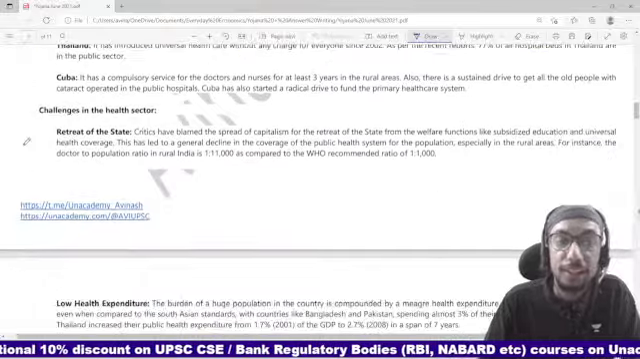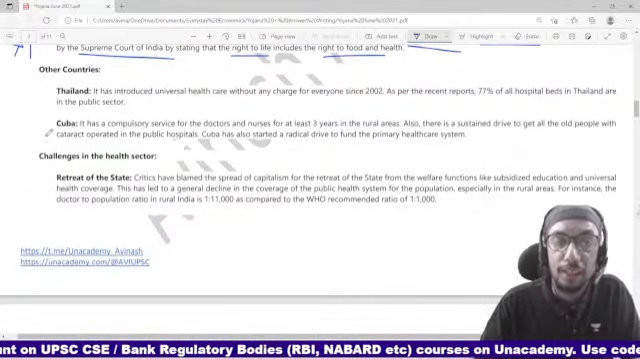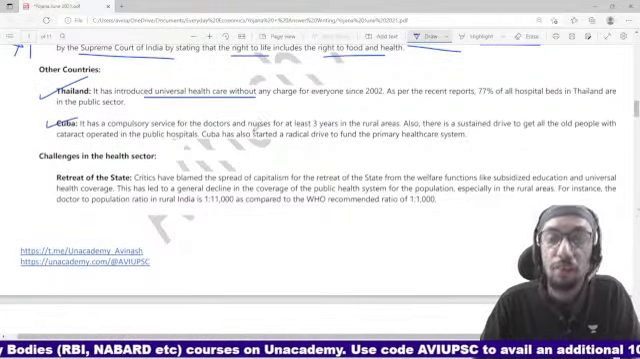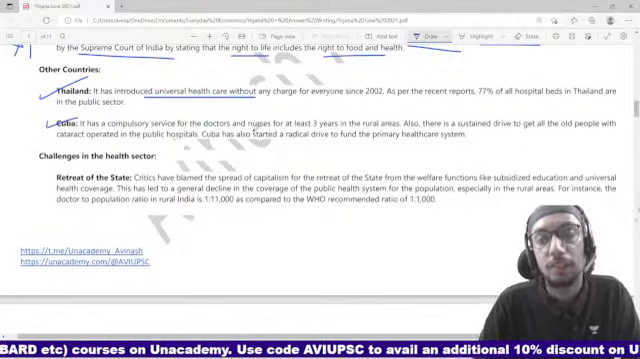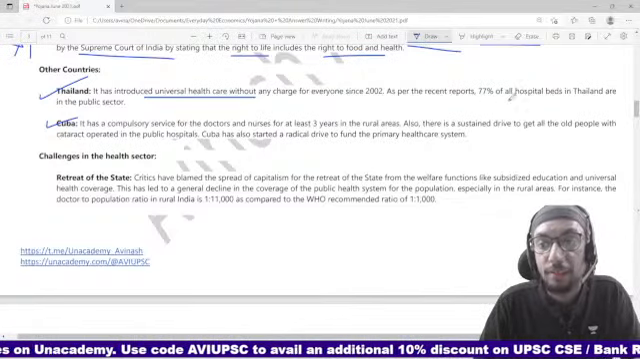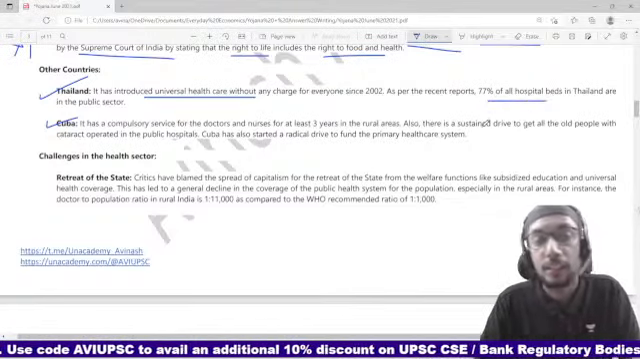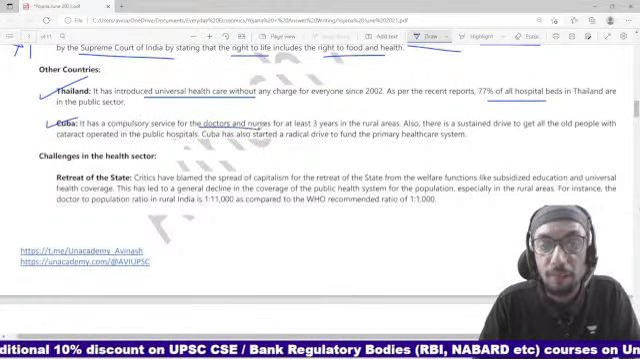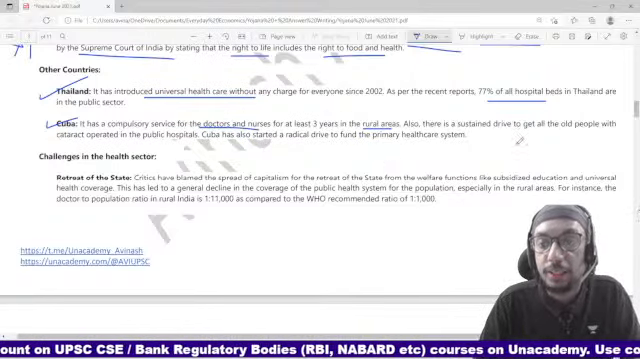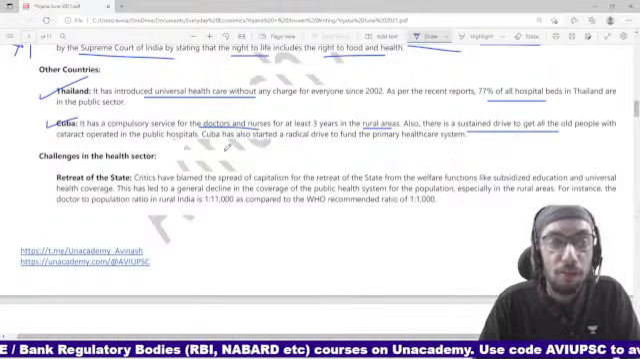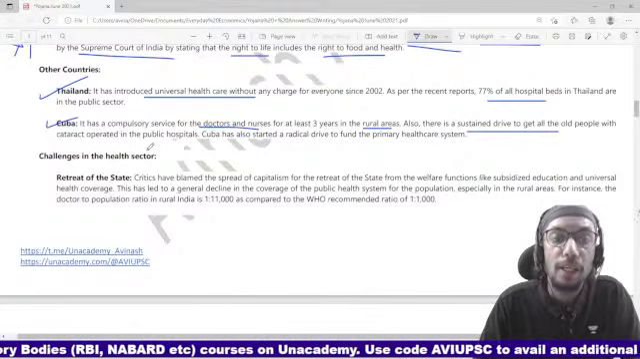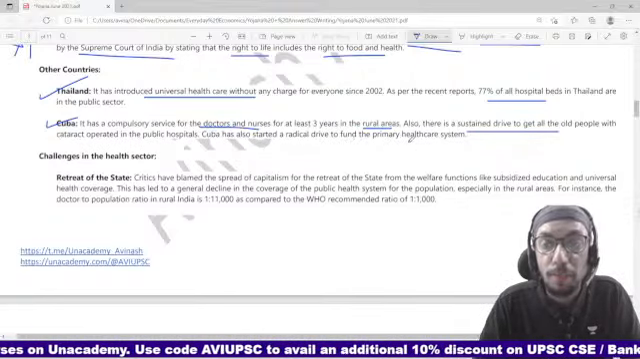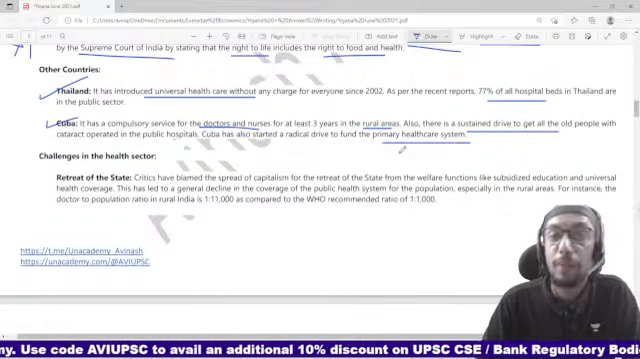There are many other countries, very good examples, like Thailand and Cuba, where universal health care without any charge has been provided since 2002, right? And 77% of all hospital beds in Thailand are in the public sector. Similarly, Cuba has a compulsory service for doctors and nurses in rural areas, and a sustained drive to get old people with cataract operated in public hospitals. So Cuba is basically trying to fund the primary healthcare system completely through the government coffers.